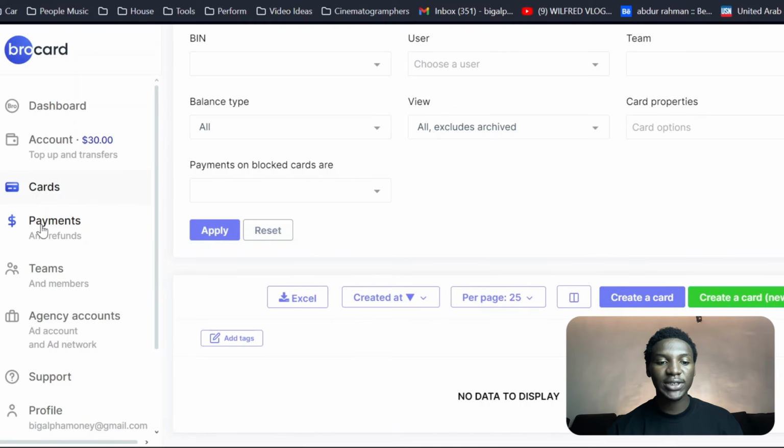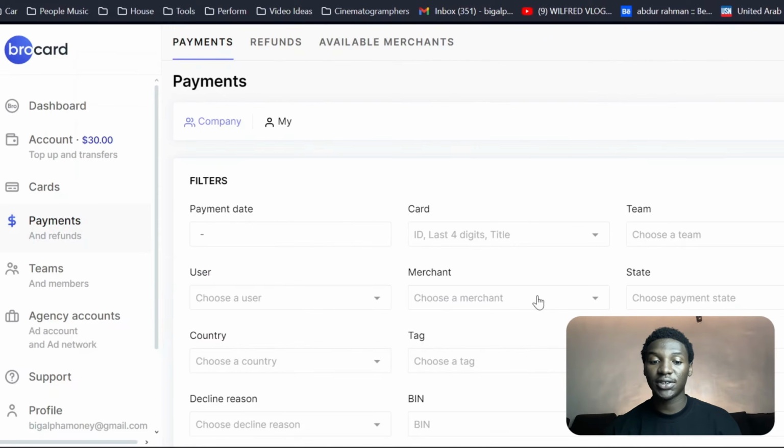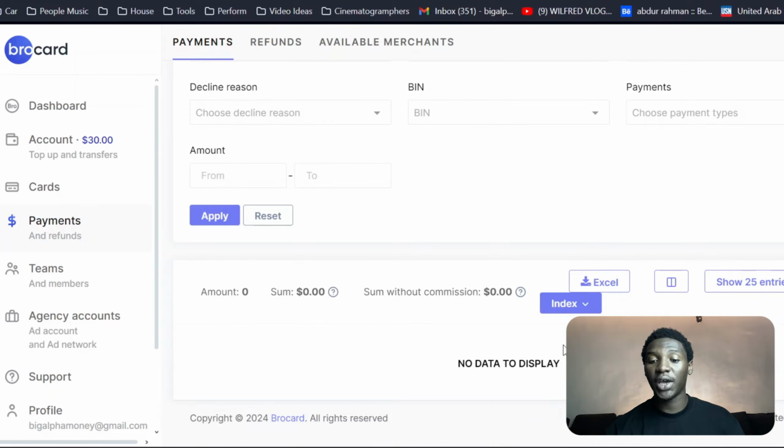So I come over to payments. I'm going to click on this. This is where you can see your transaction history. This is where your transaction history is going to appear. If you don't have any transaction history, that's most likely because your account is new, like mine.